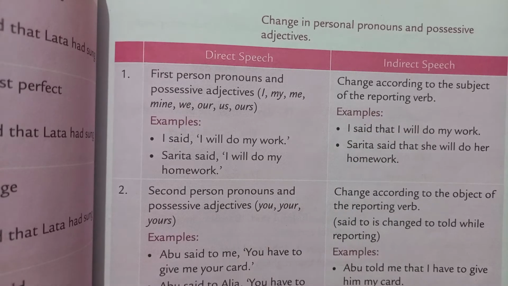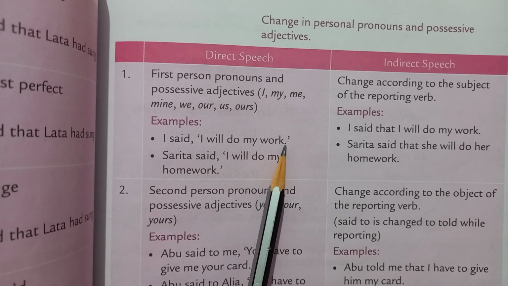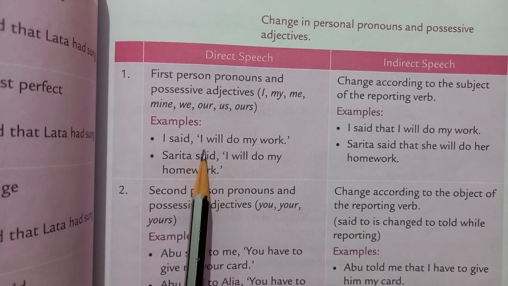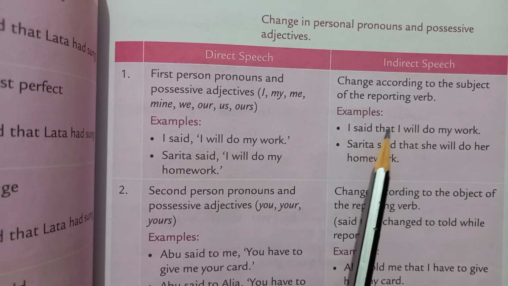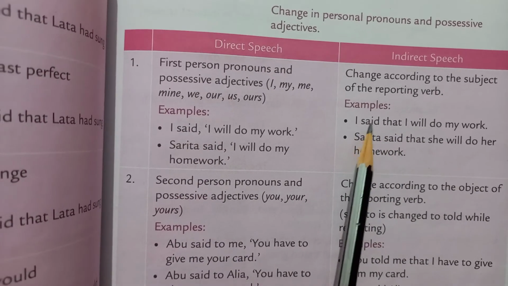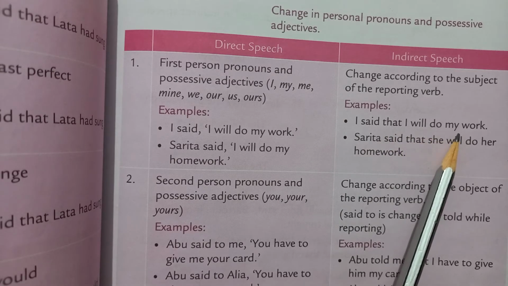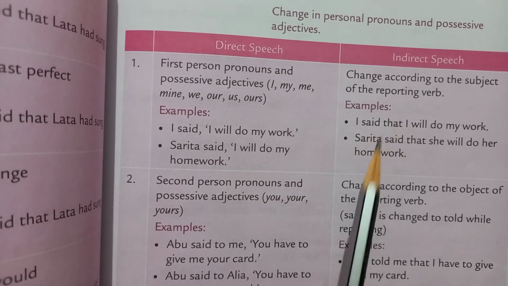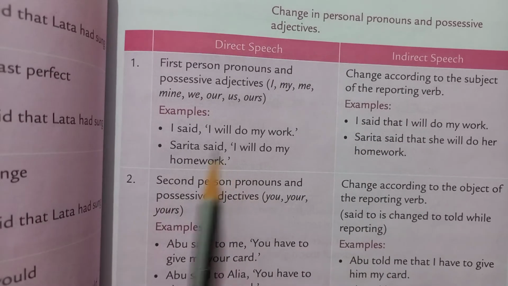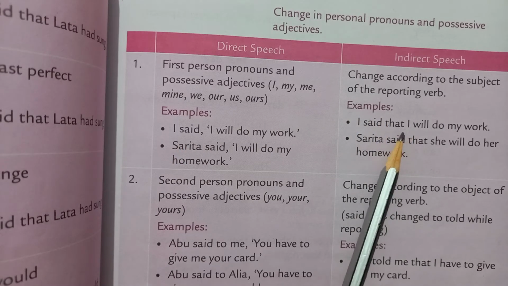Now see, I said, I will do my work. Now here I is a first person pronoun. Okay. So in indirect speech: I said that I will do my work. The change is according to the subject of the reporting verb. Subject here is I, then here also I.